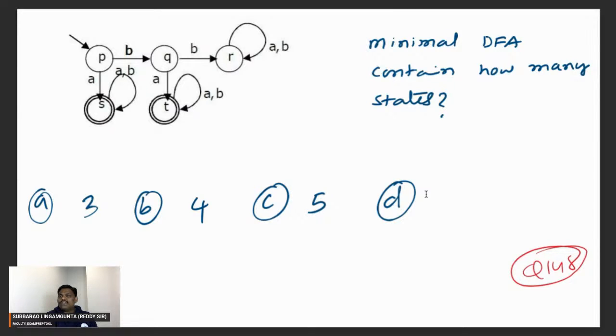One more way is, given an existing DFA, you can do minimization. Apply the minimization algorithm, the partition algorithm. What is the partition algorithm? All non-final states in one group, all final states in one group. Think of it as all boys in one group and all girls in one group. Afterwards, depending upon their behavior, the boys will also divide further.